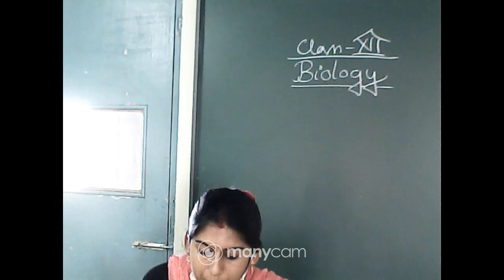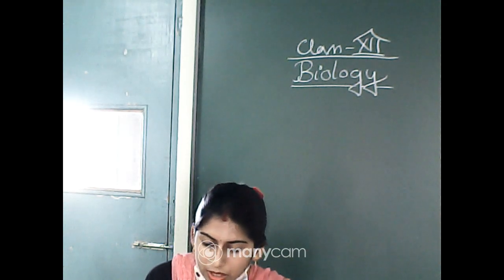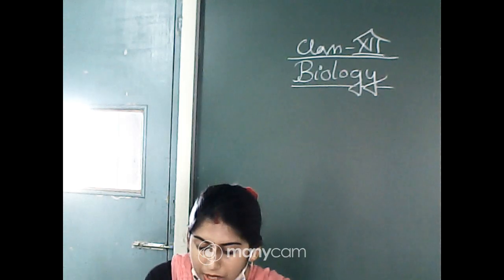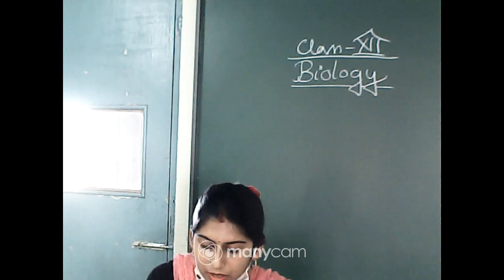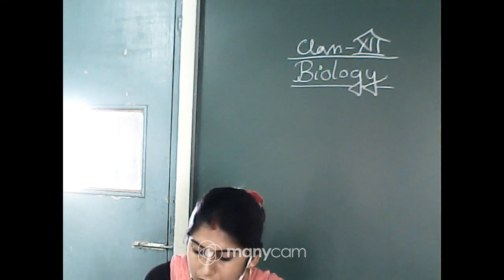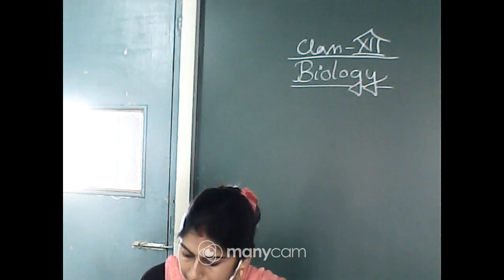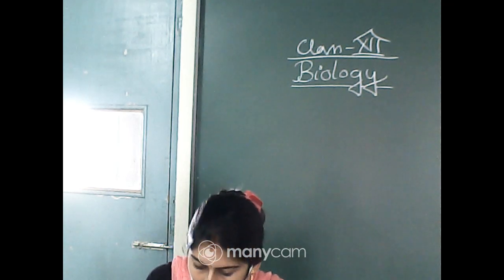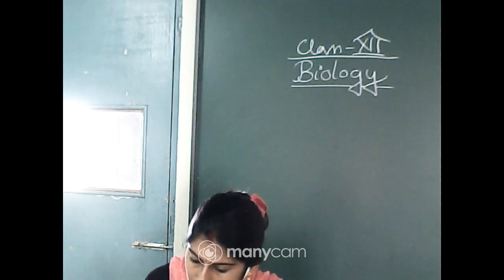Next one, draw a labelled diagram of a Graafian follicle. For this, let me tell you which diagram will be appropriate.